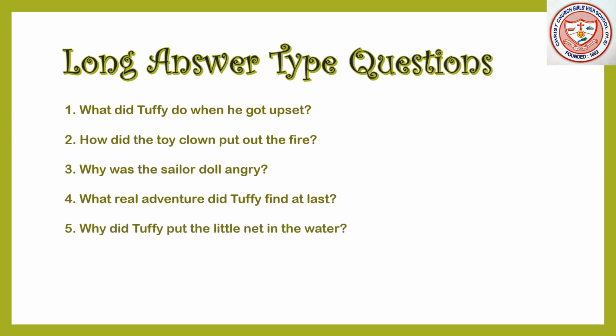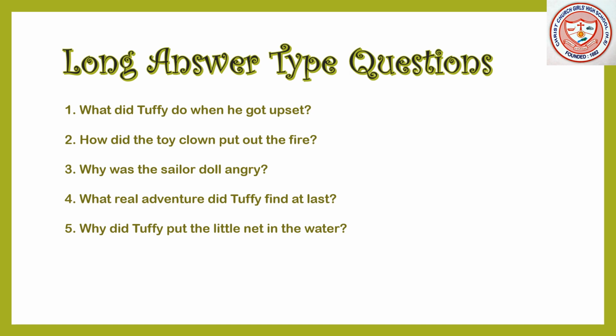Next question. Question number 5. Why did Tuffy put the little net in the water? In this story, we have seen that Tuffy wanted to save the small doll from drowning. The doll had fallen into the water along with two goldfish.